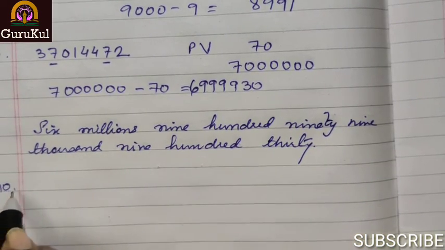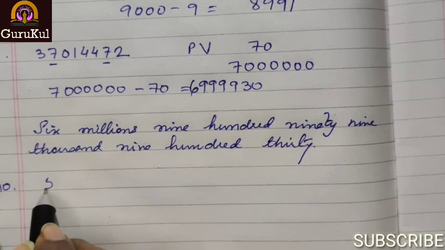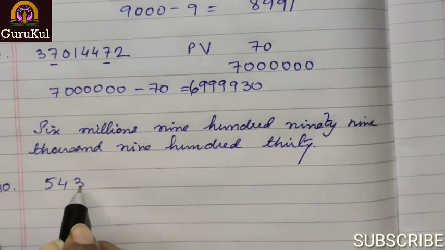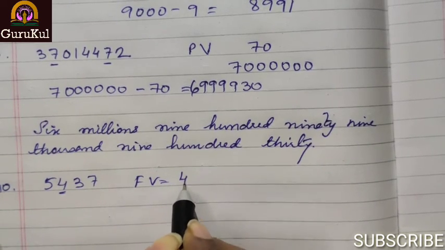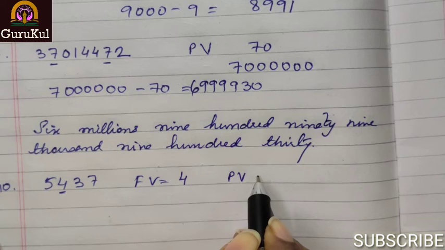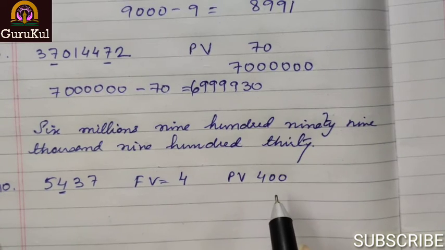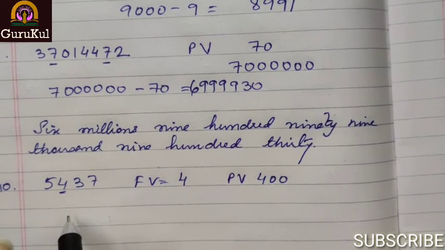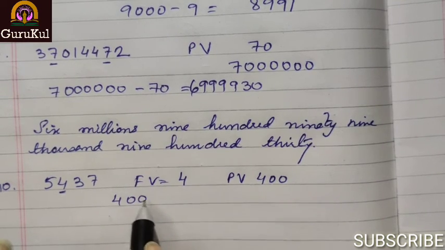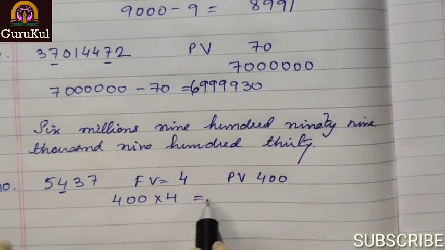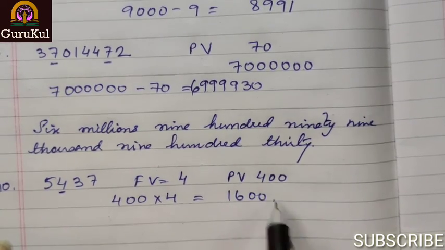Question number 10. Determine the product of the place value and the face value of the digit 4 in the number 5437. So the face value is 4 and the place value is 400. So we have to find the product. Product means 400 into 4 gives us 1600.